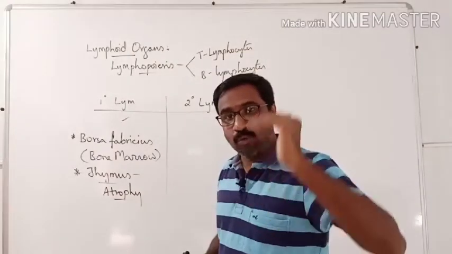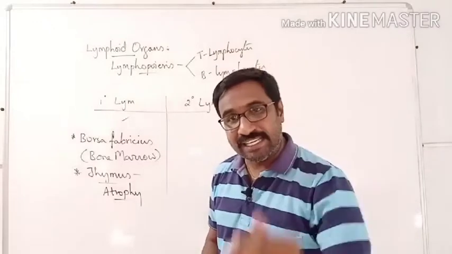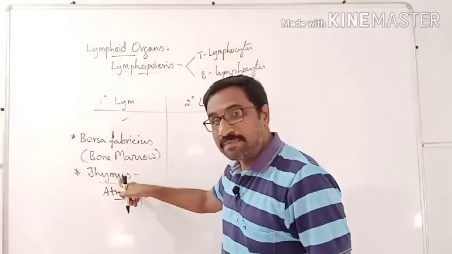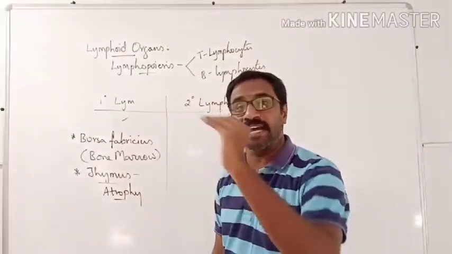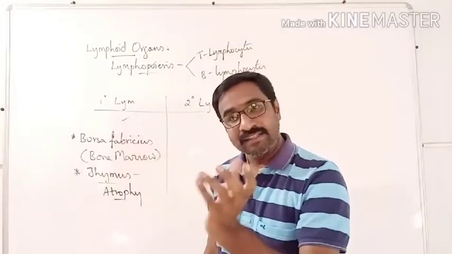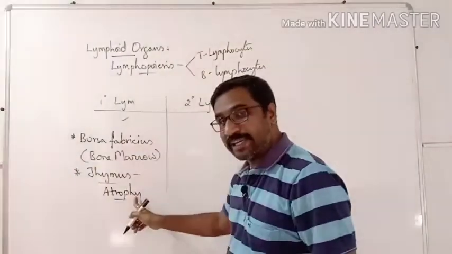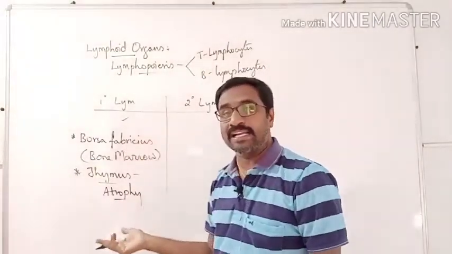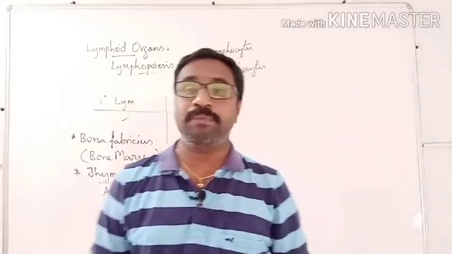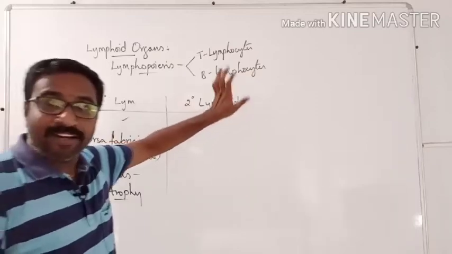If you observe older people, their immunity is weaker because the thymus gland stops functioning after a certain age. As the age is increasing, the gland size decreases and the T lymphocyte production gradually decreases, which automatically leads to a decrease in immunity. That's what happens here. Next one, it is the secondary lymphoid organs.